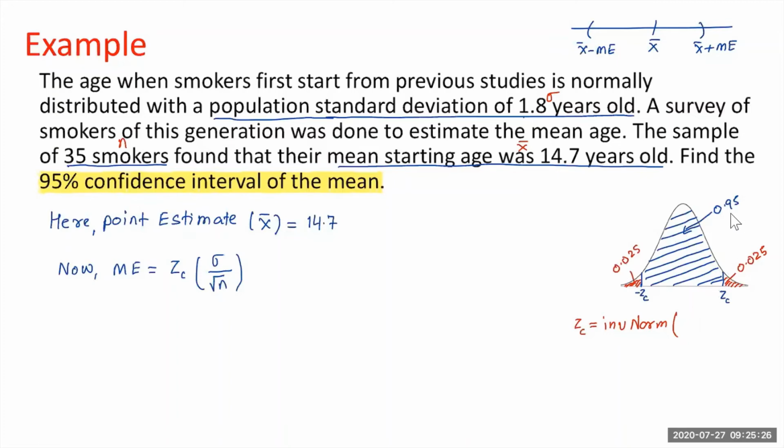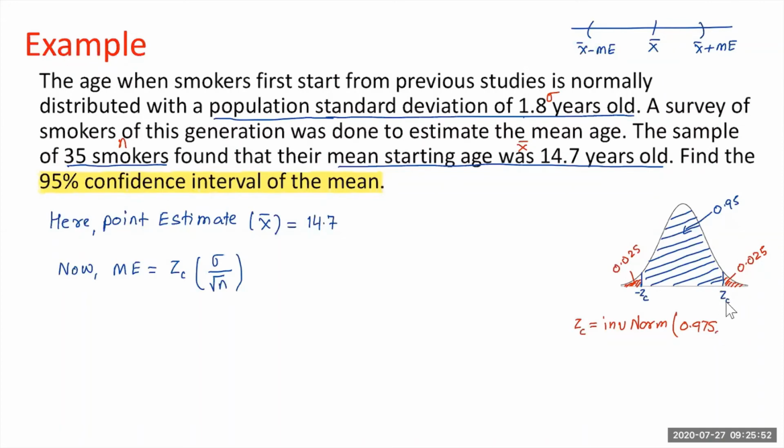So 95% plus 2.5% is 97.5%, or 0.975. That is the total area to the left of Z sub C, because whenever you are using the inverse normal, you need all the area to the left of that.